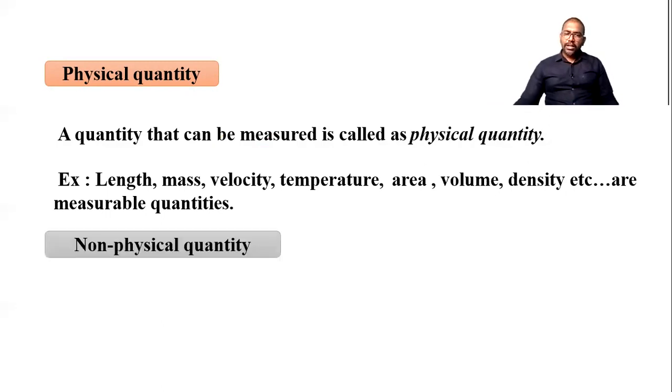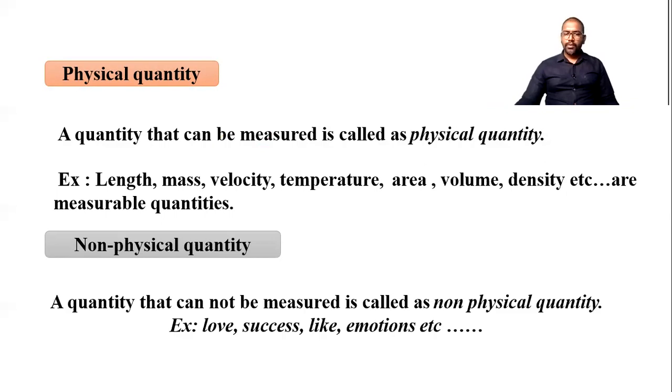Then non-physical quantities means those which we are unable to measure. For example, love. We cannot measure love, success, likes, emotions of a person. We can compare, but we cannot measure. So in physics, we are dealing with only the physical quantities. Non-physical quantities we are not dealing with, that you should know.